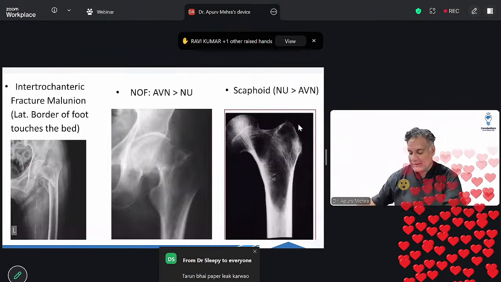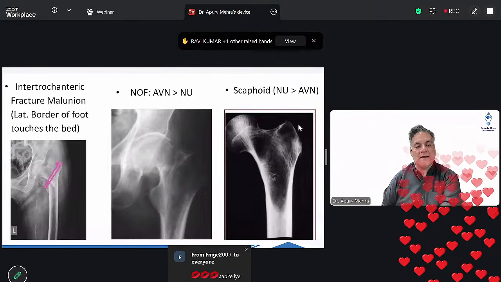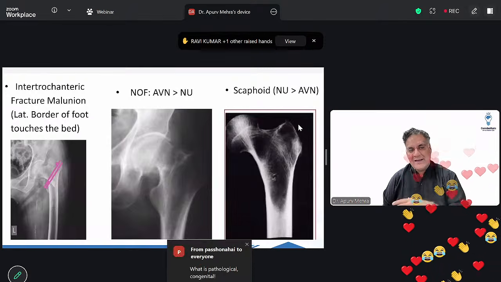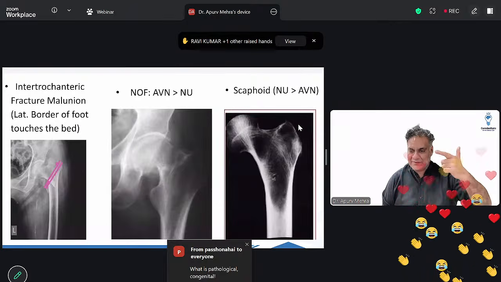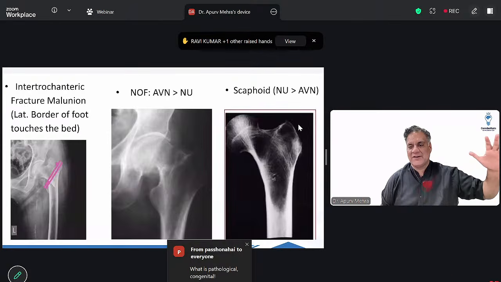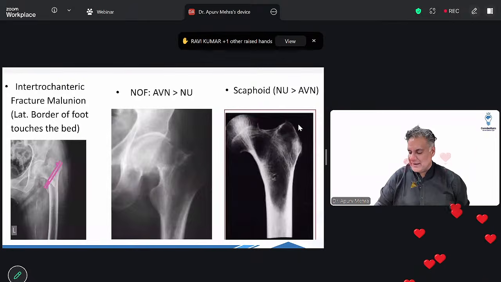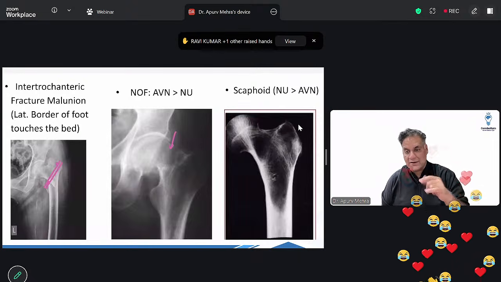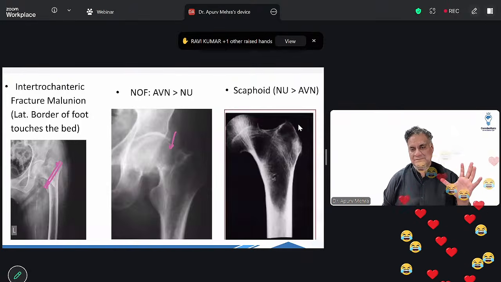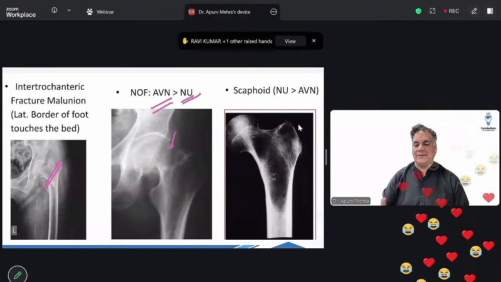इंटर ट्रोकैंट्रिक का मतलब होता है बिटवीन द ट्रोकैंट्रिक बोन्स. इट्स एन एक्स्ट्रा articular extracapsular fracture, right? And here it's extra pain, extra swelling, extra shortening, extra externalization, everything extra. And it undergoes malunion. It never undergoes non-union. Neck of femur is again extra articular but intracapsular, less than 45 degrees external rotation. Remember, in neck of femur, avascular necrosis is more common than non-union.